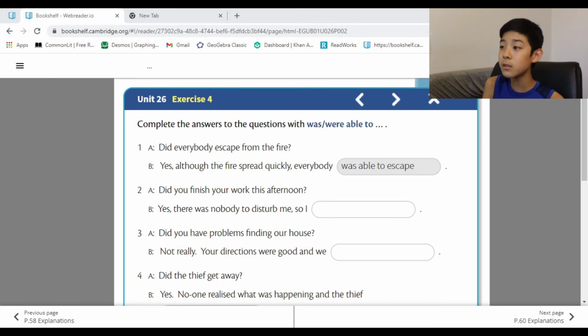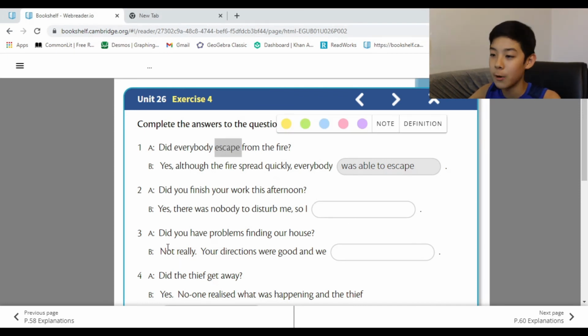This is very simple. It's just was, were, able to, and then the verb. Escape. The verb. Of course.